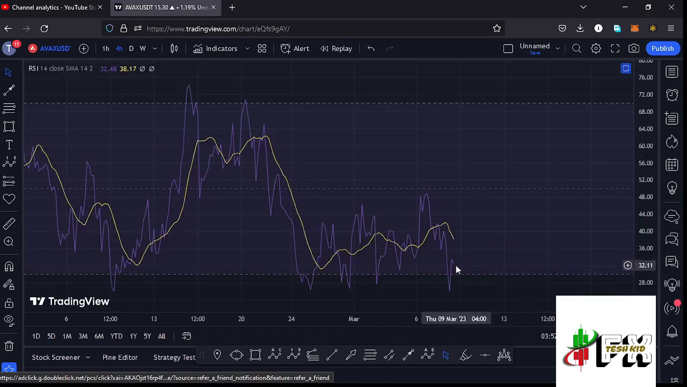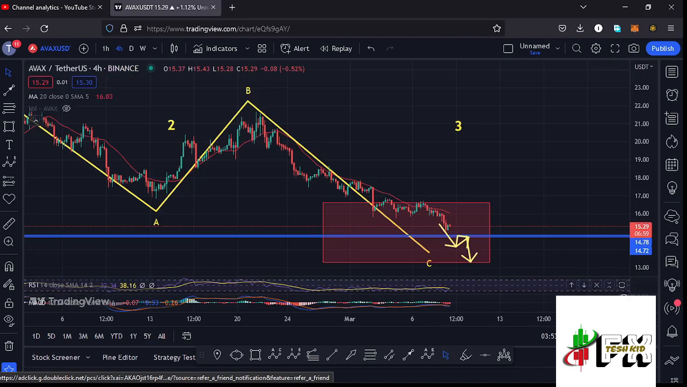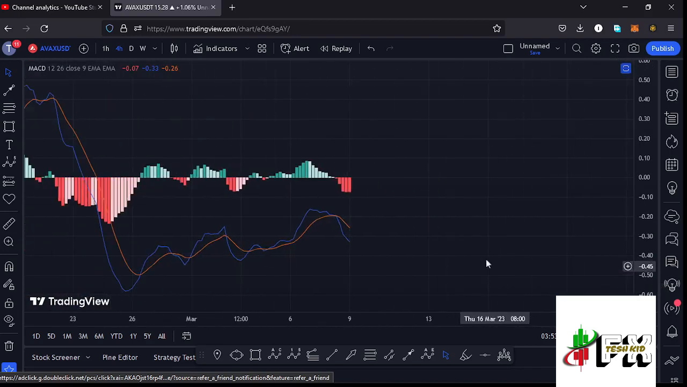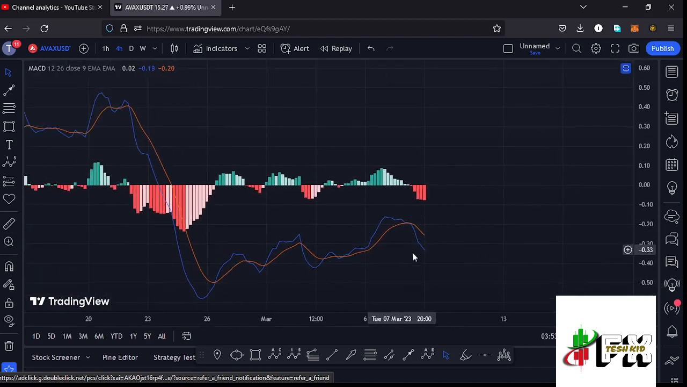And also taking a look at the indicators, on the RSI we are trading at around the 32 mark, meaning there are chances that in case the reversal starts, that movement will be supported here on the RSI, but in case the breakdown continues, that movement will also be supported here on the RSI. Also taking a look at the MACD, we have been able to print a bearish cross, fully supporting further breakdown here on the Avax chart.